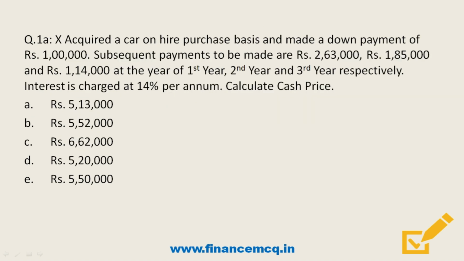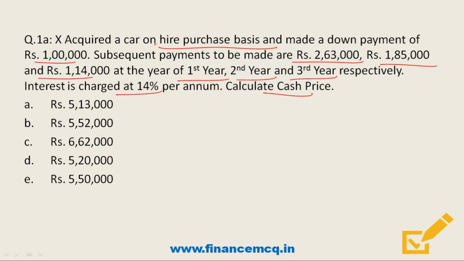So friends, here the question says that X has acquired a car on hire purchase basis and made a down payment of rupees 1 lakh. And friends, subsequent payments to be made are rupees 2,63,000, 1,85,000, 1,14,000 at the first year, second year and third year respectively. And friends, the interest charge is given as 14% and we have to calculate the cash price.